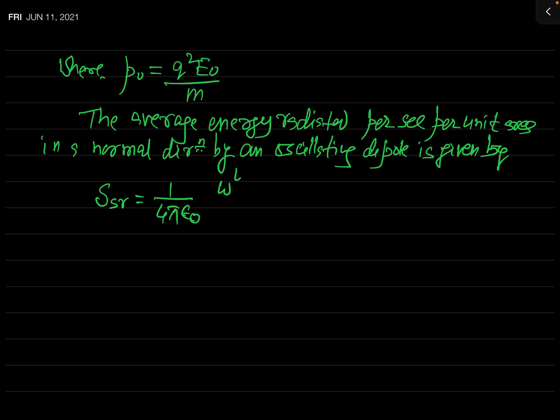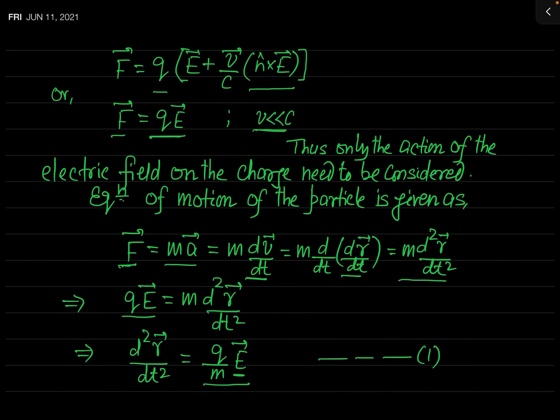And omega to the power 4, P naught square over 8 pi c cube r square times sine square theta. What is this theta? You can see this figure.